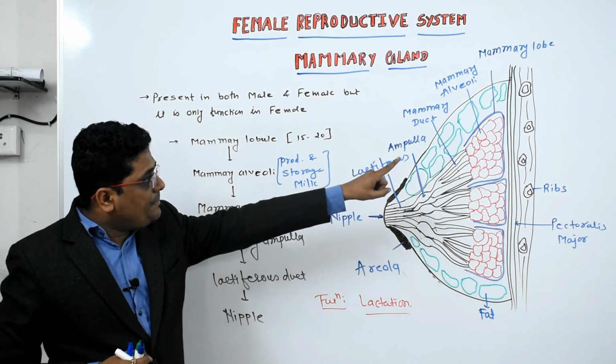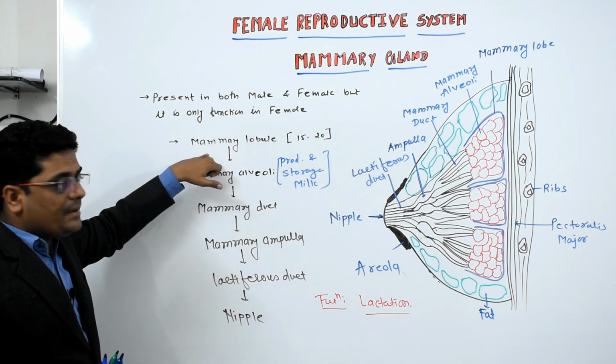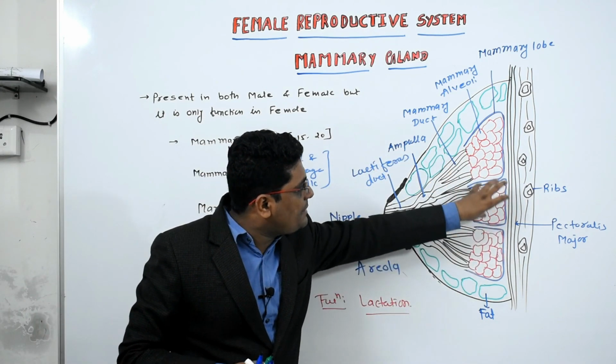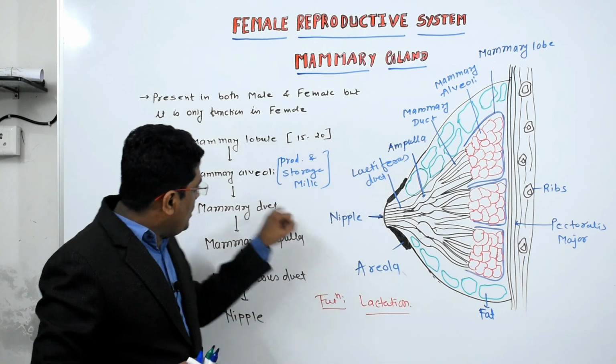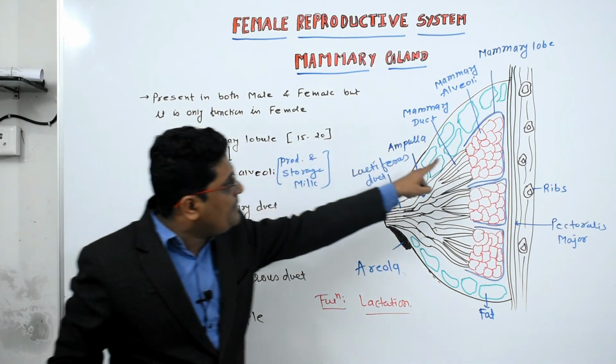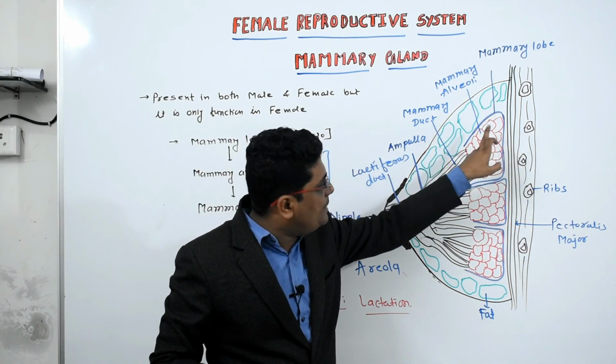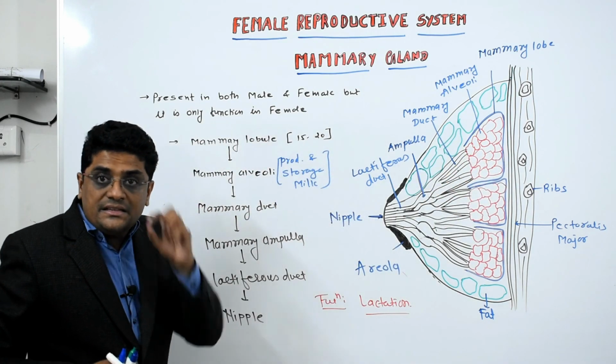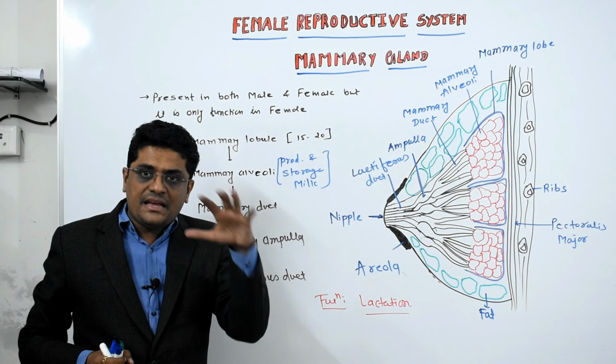The breast possesses various parts like the mammary lobules. Around 15 to 20 mammary lobules are present in each breast. Each lobule possesses a number of alveoli, which are responsible for the storage as well as the production of milk.